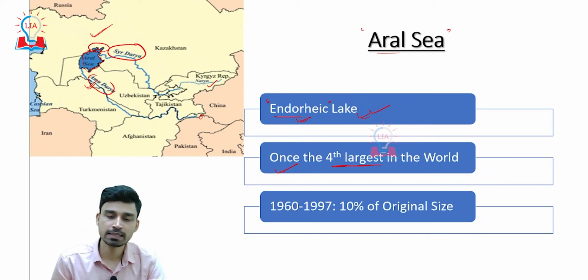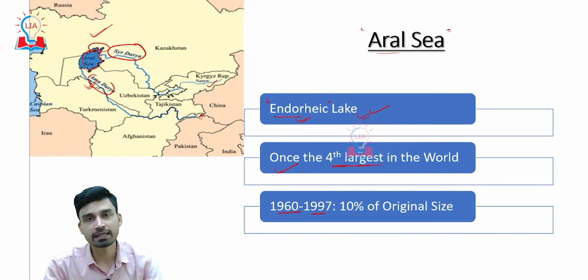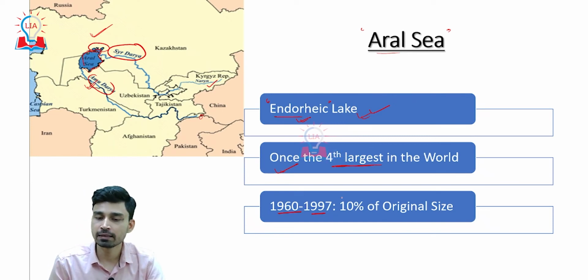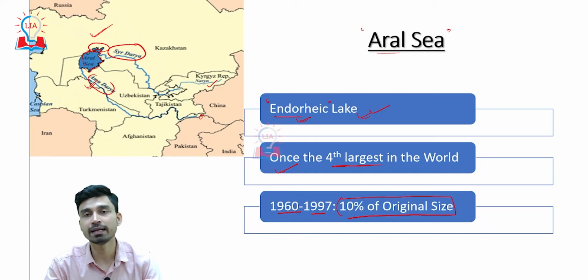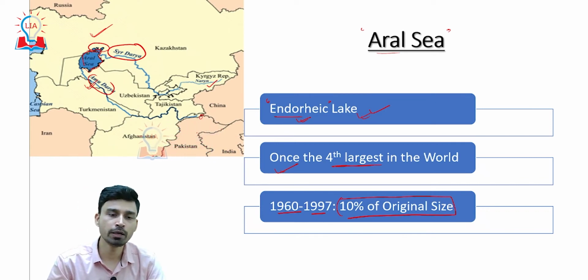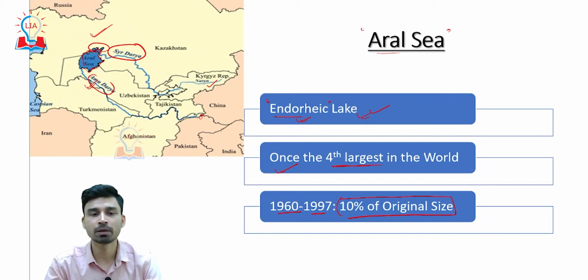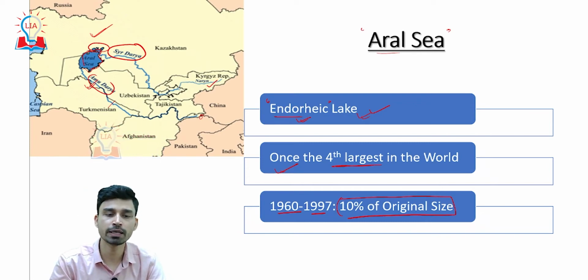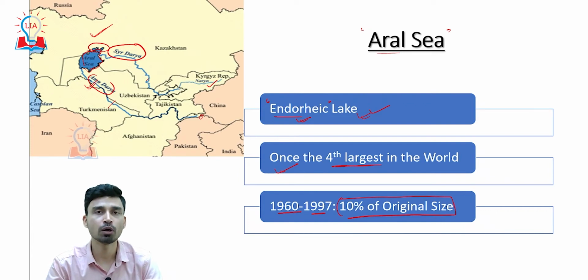However, from 1960 to 1997, there has been a significant decline in the size of the lake, and the Aral Sea became almost 10% of its original size. That means 90% of the area of the Aral Sea shrank or became waterless. The main reason is believed to be the Soviet Union policy, where they wanted to build a large number of dams and barrages over the course of the Amu Darya and Syr Darya rivers, which used to carry water to the Aral Sea.